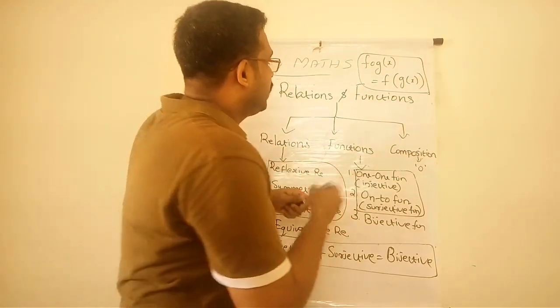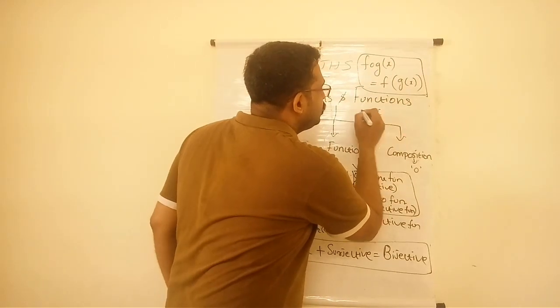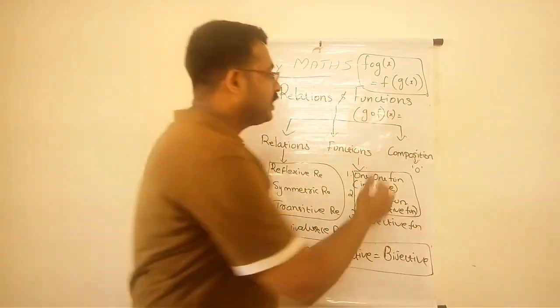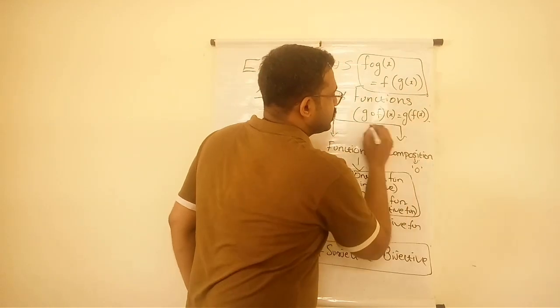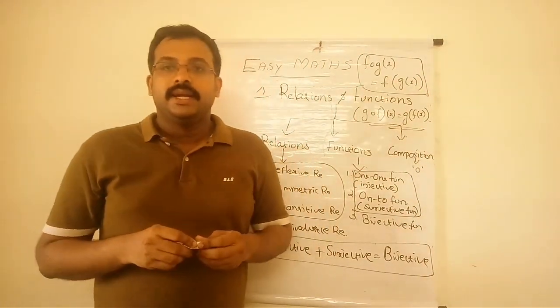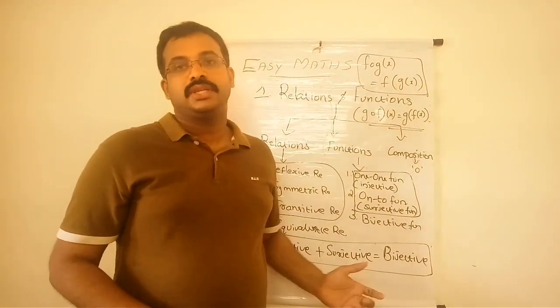In the same manner we can define g composition f of x also. How do we define g composition f of x? That is nothing but g of f of x. So this is the topic that we want to discuss in the first chapter.